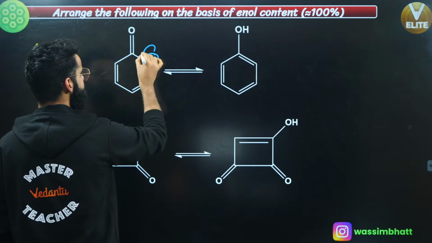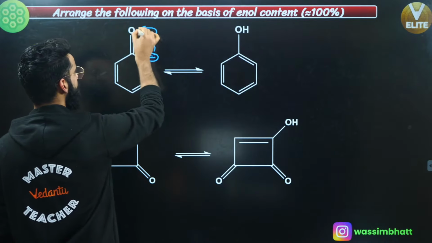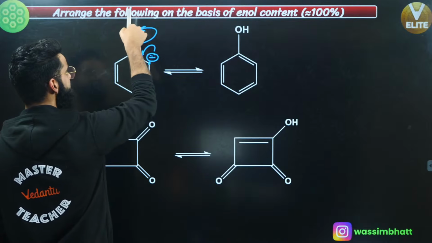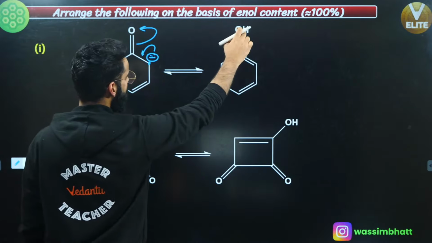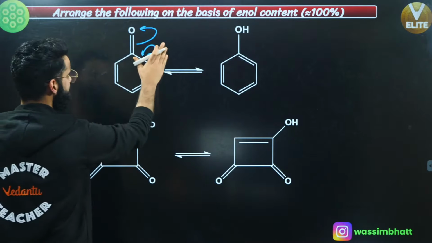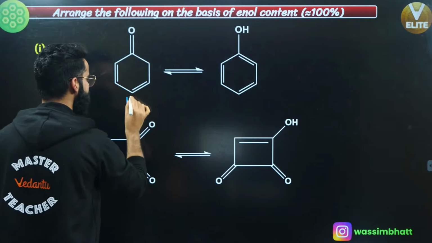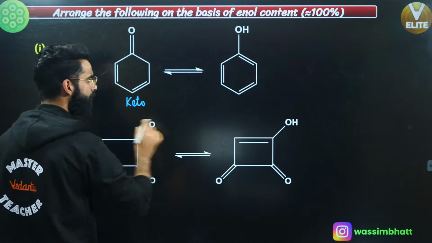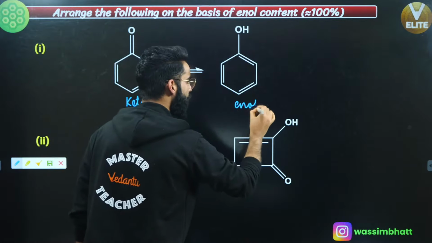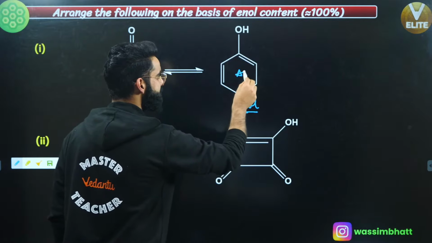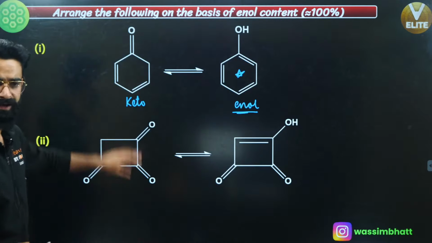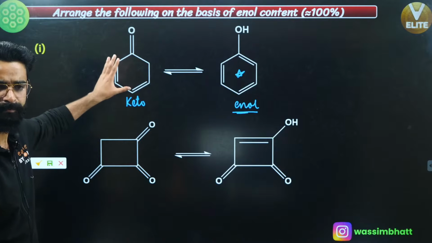Now this negative charge participates in the resonance, due to which there will be a negative charge on this oxygen, and this O negative takes H positive from water, so you get OH over here and a double bond over here. See guys, this is not the open chain keto, this is a closed form keto. This is keto and this is enol. Due to the tautomerism, what is happening in the enol? Can I say I'm getting an aromatic compound right here? Yeah, there was no aromaticity in this keto.